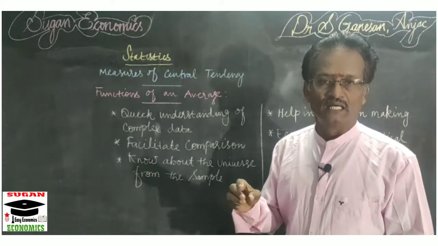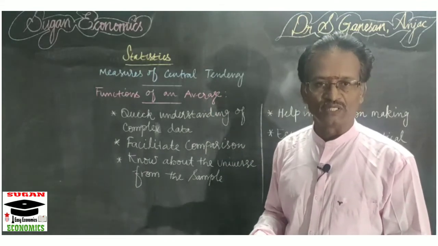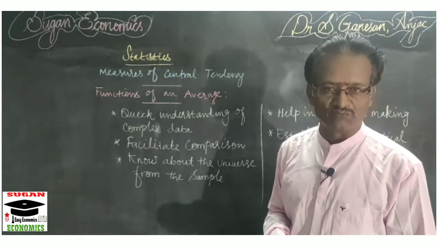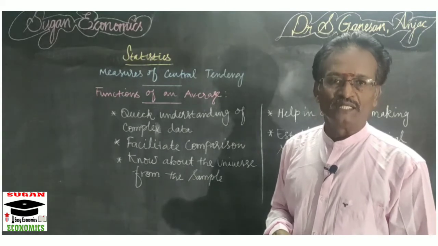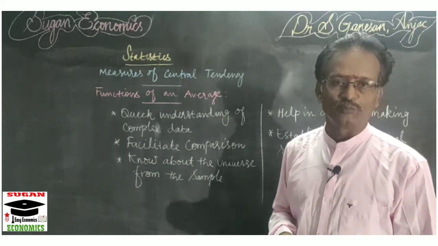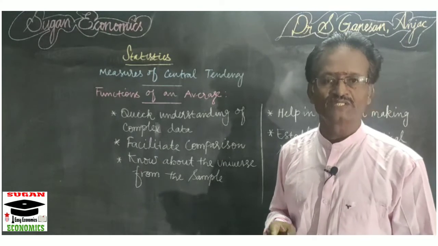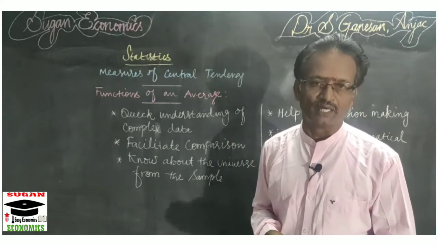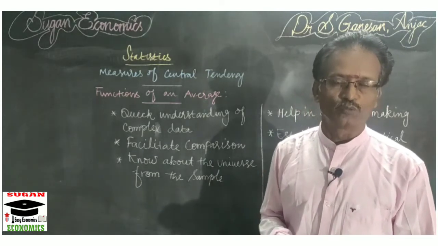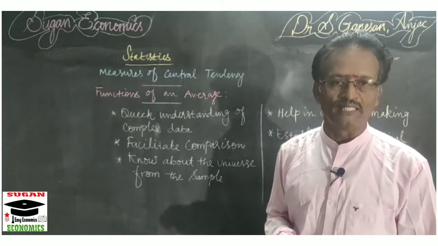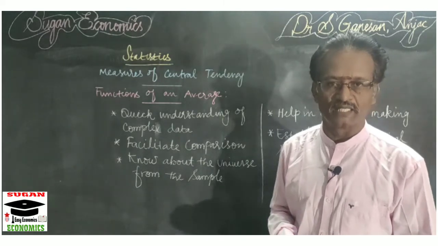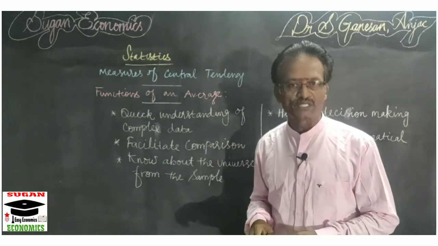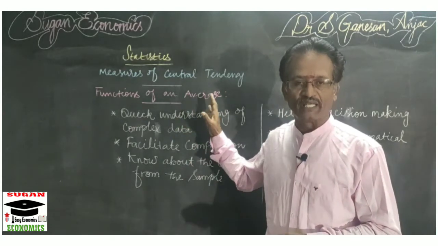One, averages are rigidly defined, easy to understand, and simple to calculate. The average is based on a mathematical formula, and it should be based on all the items. It should be capable of further mathematical and statistical treatment, it should not be unduly affected by a single value or a group of values, and it should have sampling stability. These are the characteristics of an average. Now today we are going to discuss the functions of an average.